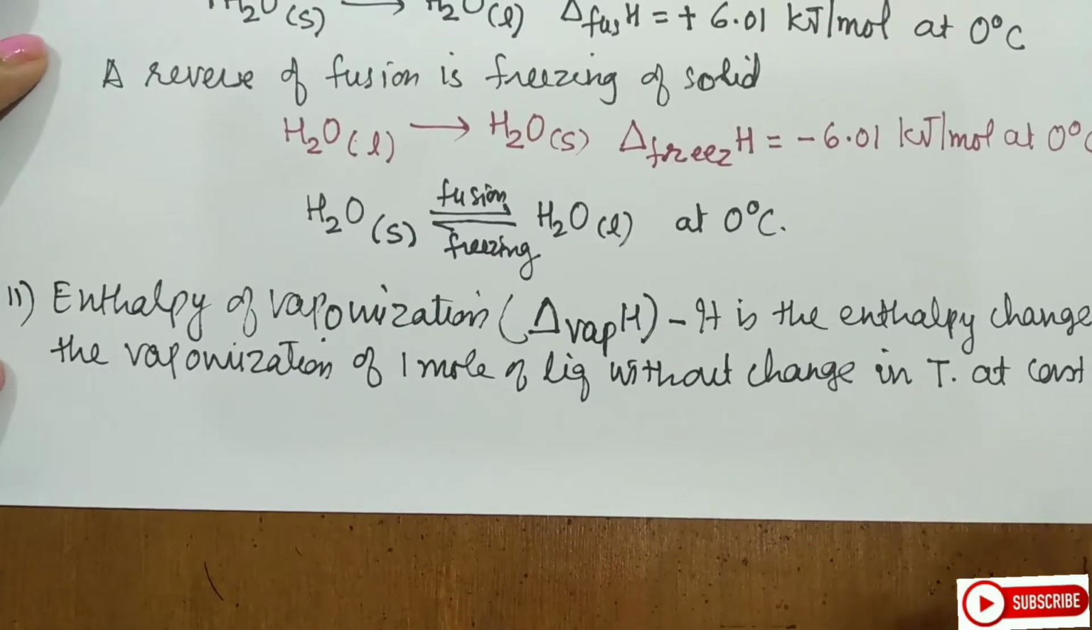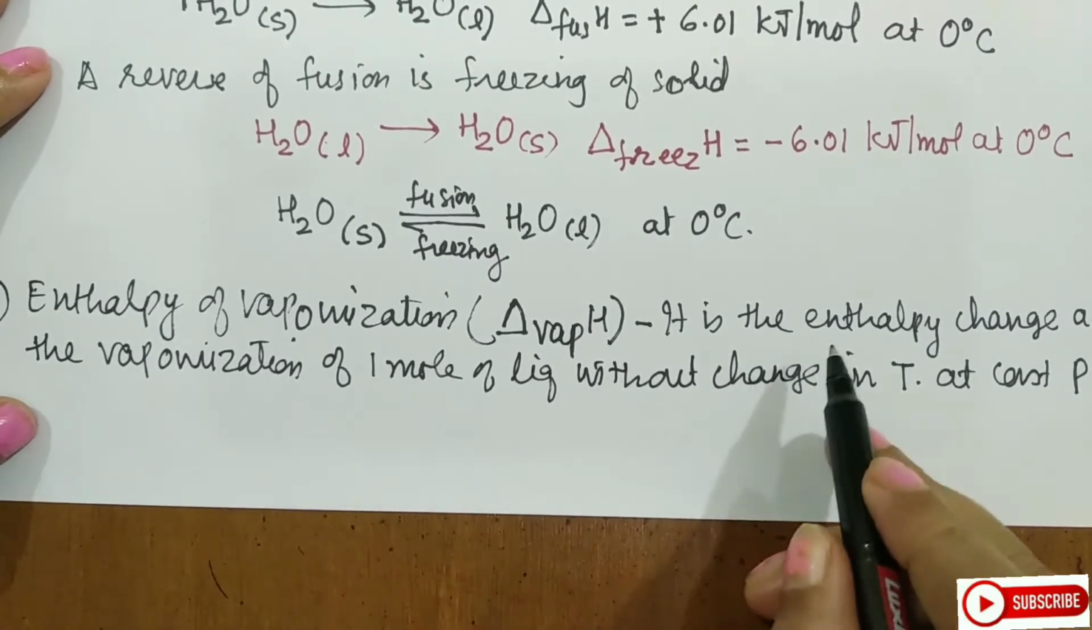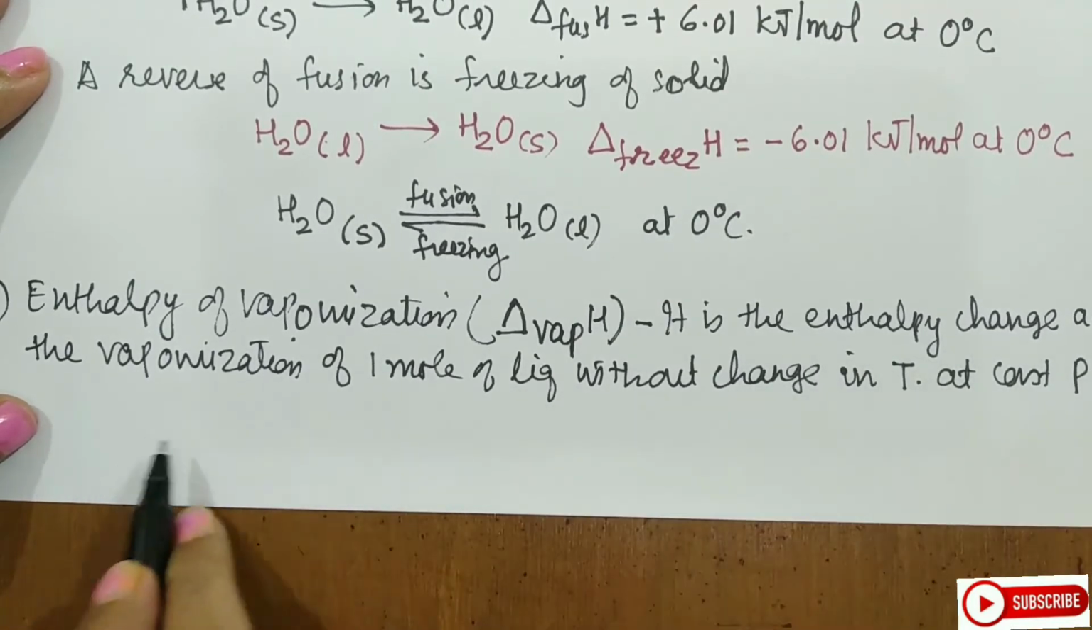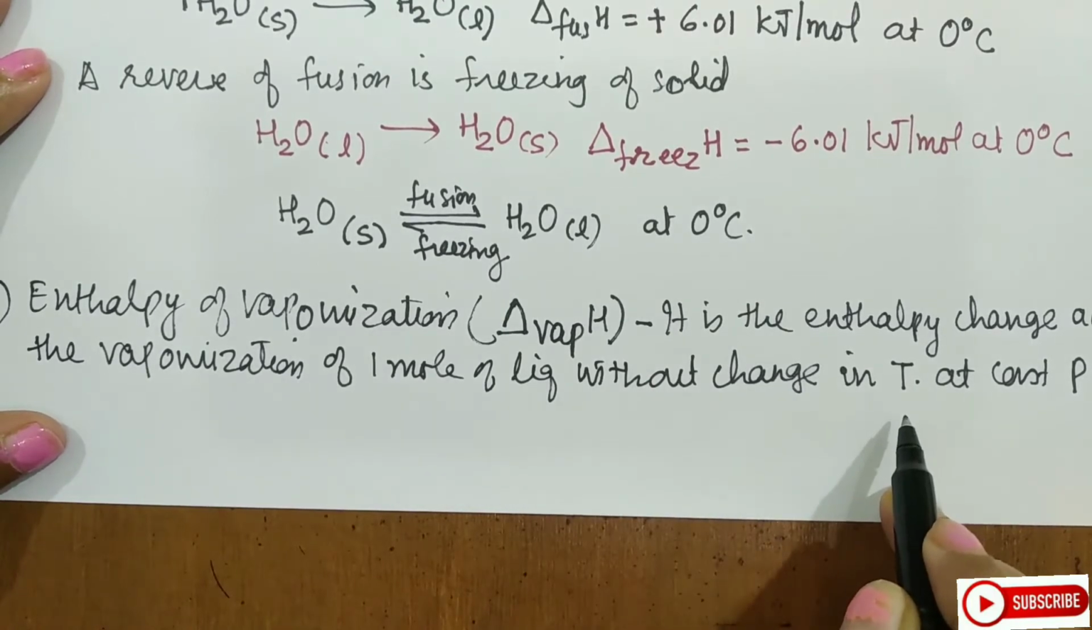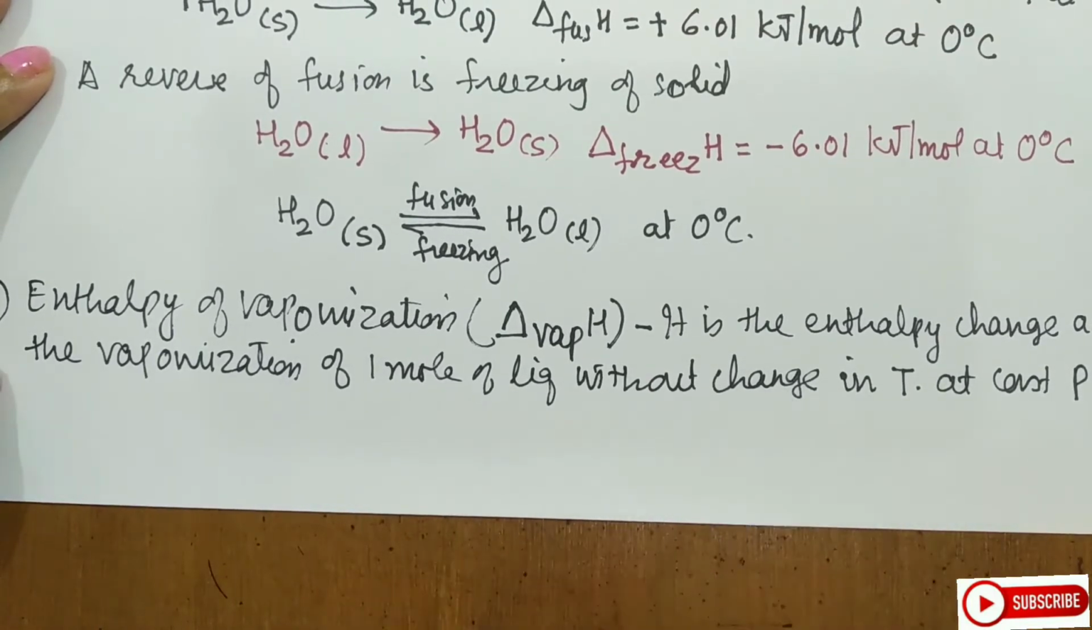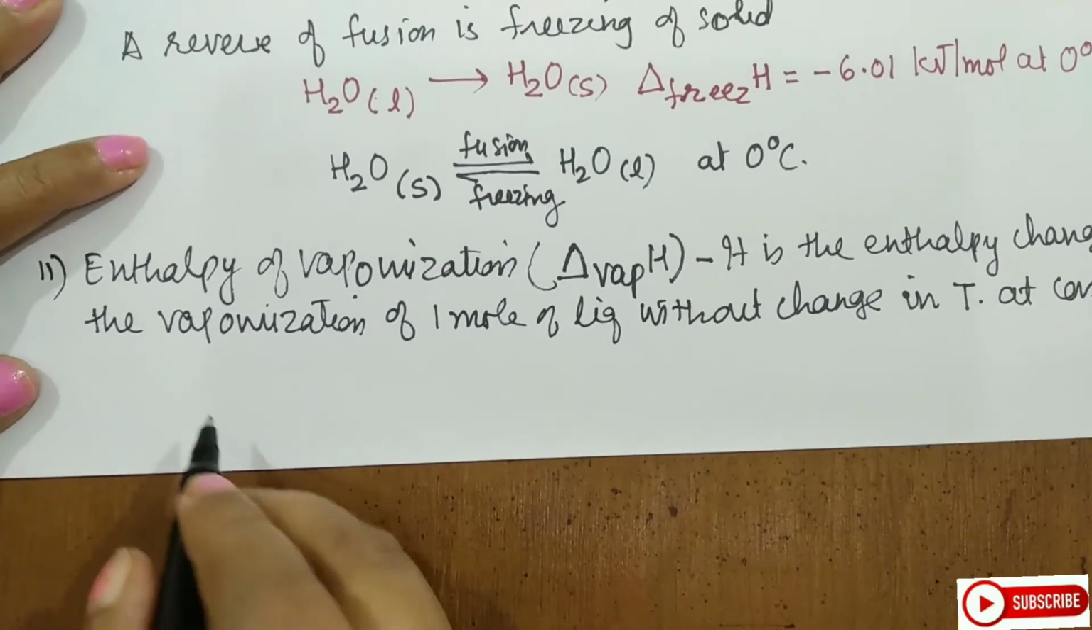So this is how you can write this. Enthalpy of vaporization: it is the enthalpy change accompanying the vaporization of 1 mole of liquid without change in temperature at constant pressure. So this is otherwise how you can write the definition. Let us see an example here.